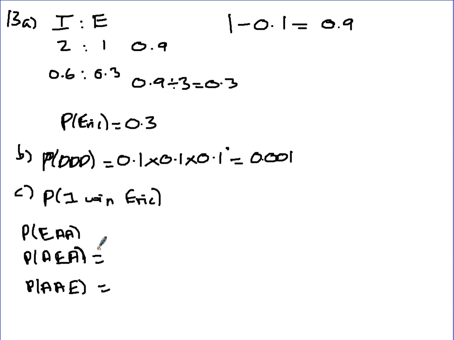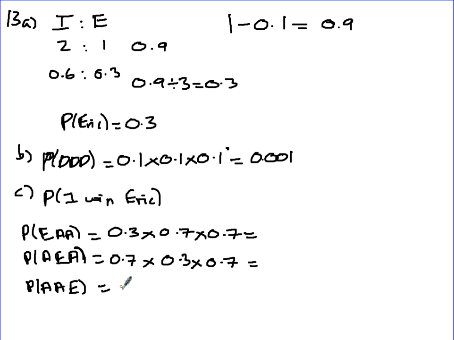So I'll go through how we work this out. Eric winning is 0.3. Then on the second game we want anything but Eric. Now anything but Eric is 0.7, because it's the draw and Isabel's chance. And the same thing again. Then we've got anything but Eric, Eric, anything but, and then we've got anything but, and then Eric.